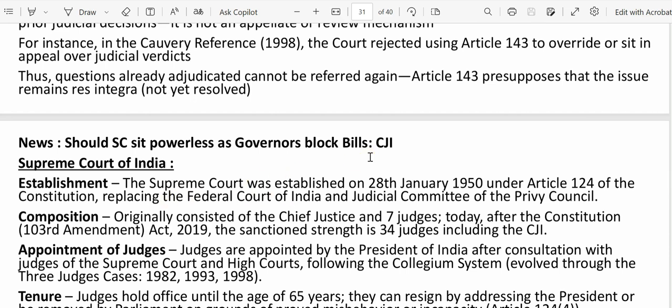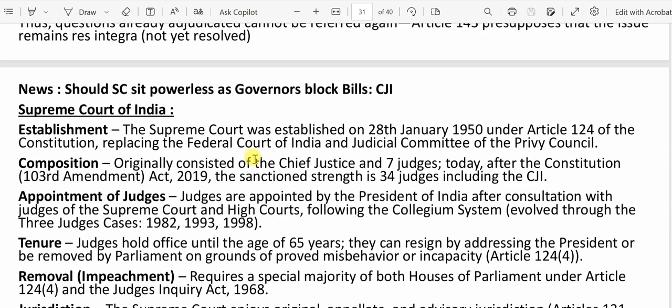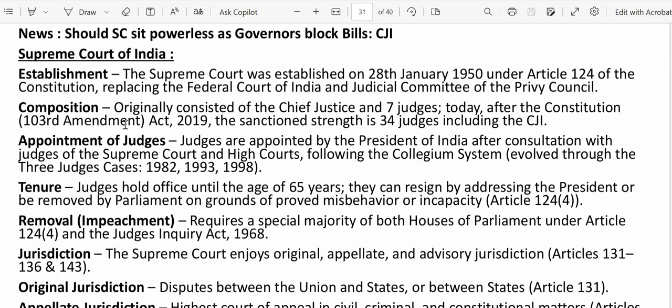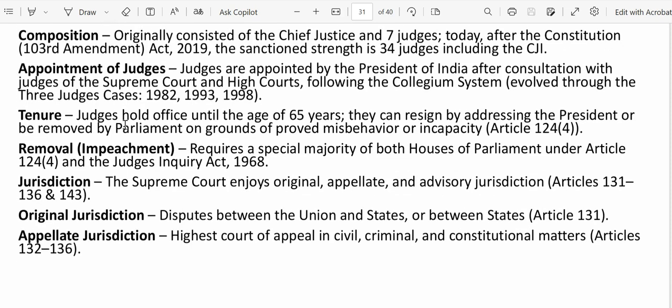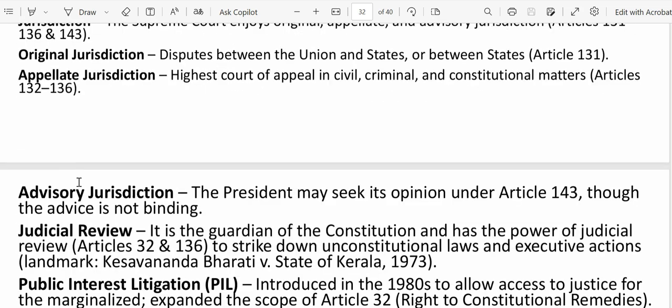This is a statement from the Chief Justice of India. So we need to know the constitutional provisions regarding the Supreme Court of India: when it was established, the composition of the Supreme Court, appointment of judges, tenure of the judges, removal of the judges, how they can be removed or impeached, and the jurisdiction of the Supreme Court. It has original jurisdiction and appellate jurisdiction. We need to know both.